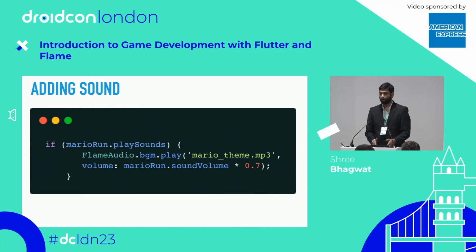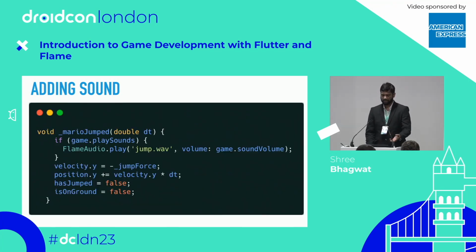So we have FlameAudio.bgm, background music, and I'm playing the Mario theme with this volume. So I've created a component called play sound. If true, it will play sound; if that is false, the sound would not be played. So in settings, you can toggle the sound on and off. And I've also had a value called sound volume. So I give the user a menu where he can turn up the volume or turn down the volume in settings.